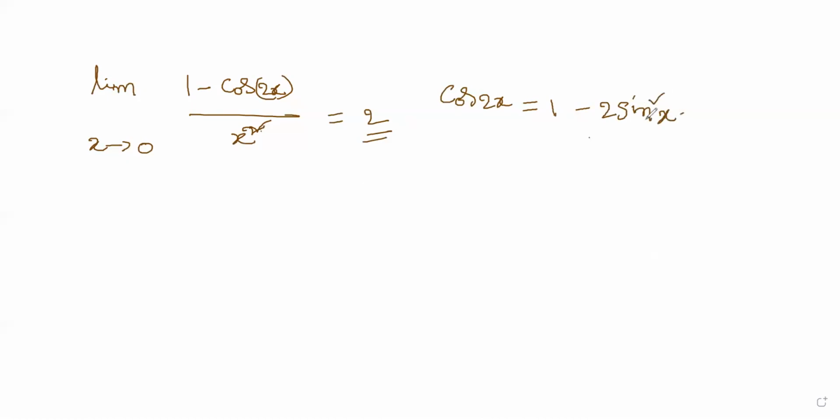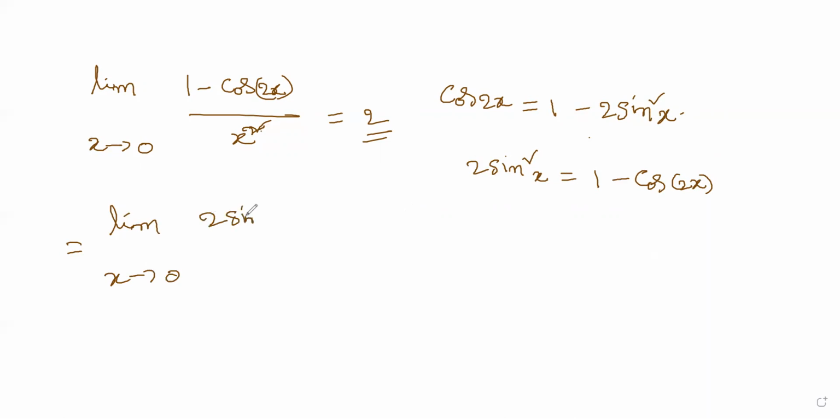This is a formula. So similarly, if you can write 2 sine square x, that happens to be 1 minus cos 2x. 1 minus cosine 2x. So when you give the substitution here, the limit extends to 0. So this becomes 2 sine square x divided by x square.